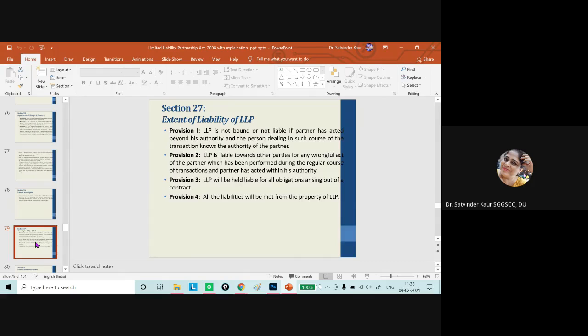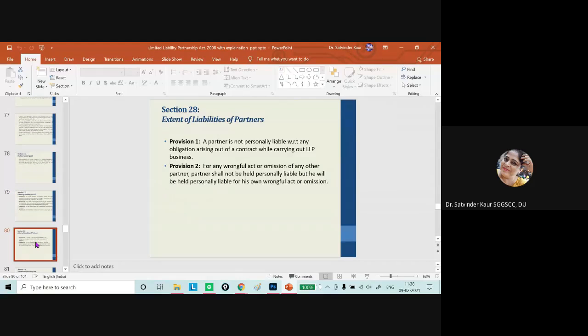LLP will be held liable for all the obligations arising out of a contract, within the scope of the authority, within the LLP agreement, for the business transaction only. And all the liabilities will be met out of the property of the LLP. Hence, there is going to be limited liability of the partners in this case.